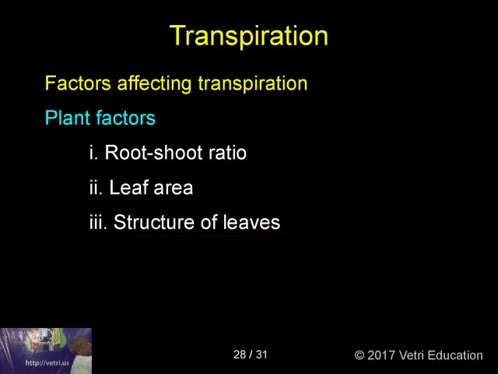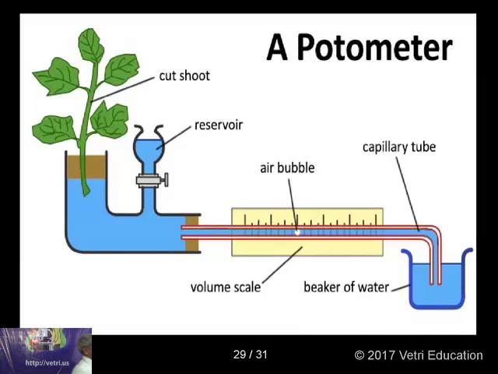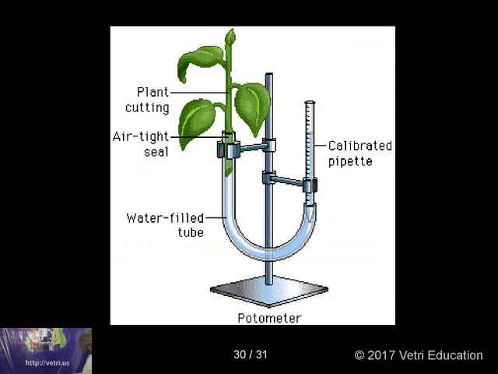Now, this is what is called a Ganong's photometer, which is used to measure the rate of transpiration. A bubble will be introduced from here. When the plant is transpiring, the bubble will move through this capillary tube. Then you will be able to exactly understand how much transpiration has taken place. Since it was designed by Ganong, you call it Ganong's photometer.